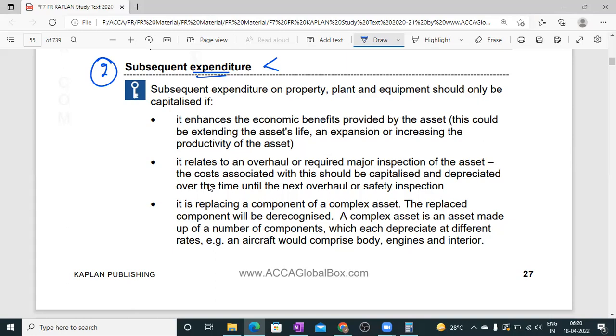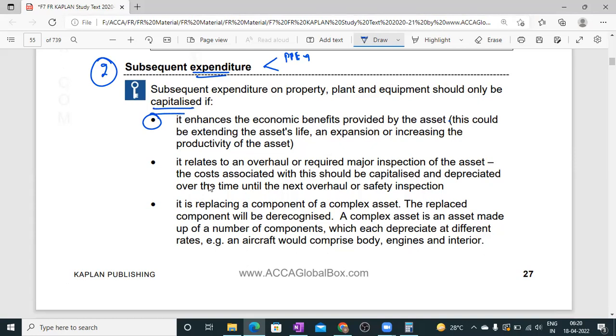If it satisfies the recognition criteria, then consider it as PPE and add it to the cost of the property, plant and equipment. Otherwise, it is treated as a revenue expenditure and transferred to the statement of profit and loss. So it enhances the economic benefits provided by the asset. So when it is capitalized, it is subsequent expenditure that is capitalized.